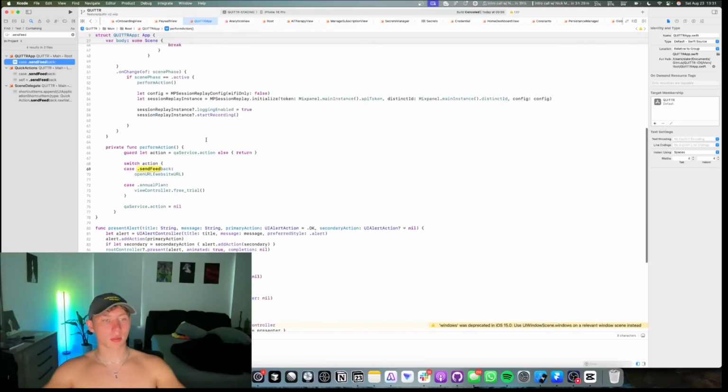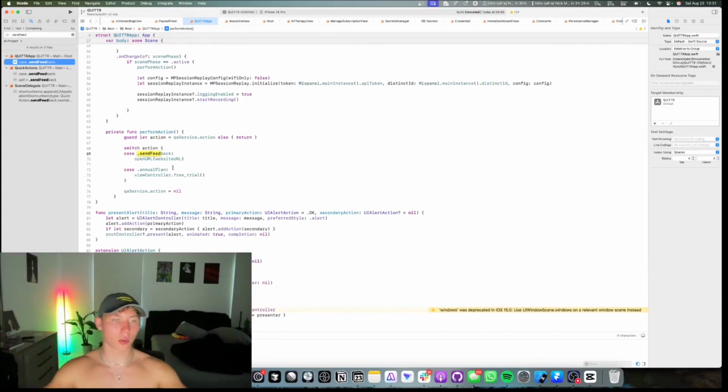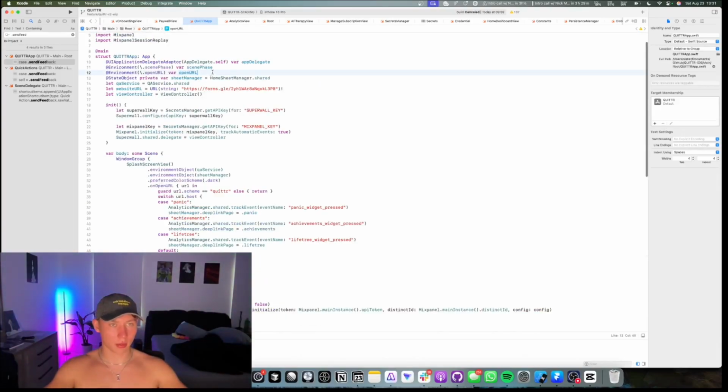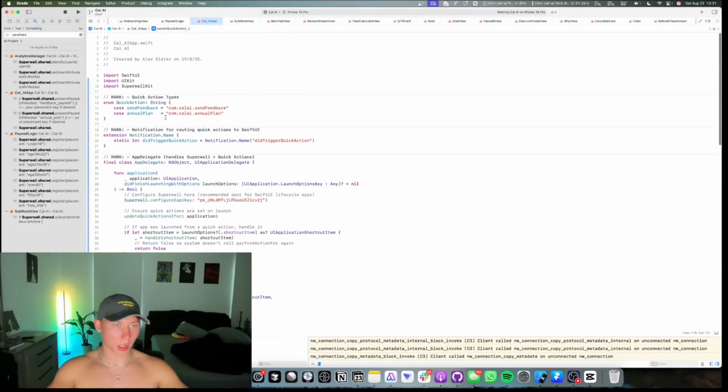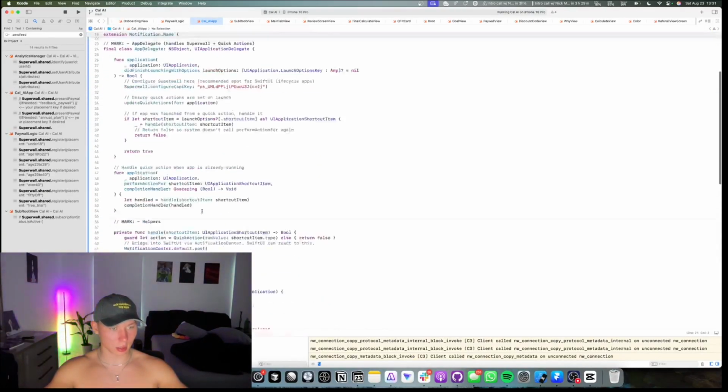Okay, so this is how we do it for Quitter. When the action is performed, we do open URL. The code to open a URL is right here. Just copy this line and we'll bring it over to Kali as well. Paste this at the top.